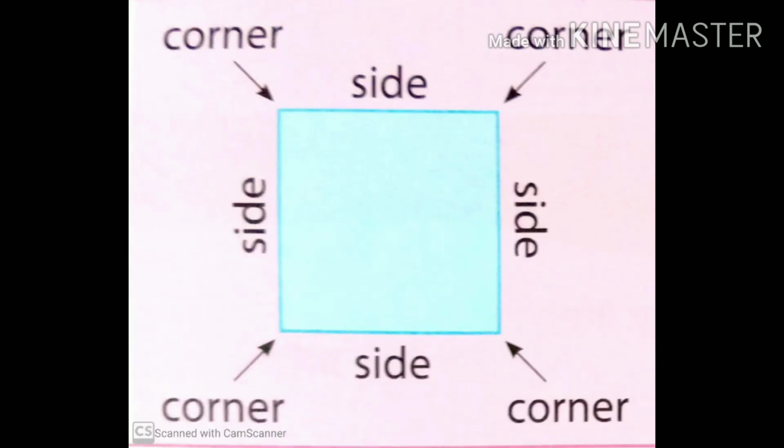Now look at the image. Let me tell you what the corners and sides are. See the arrows. The arrows are denoting the corners, and the straight lines are the sides of a square.